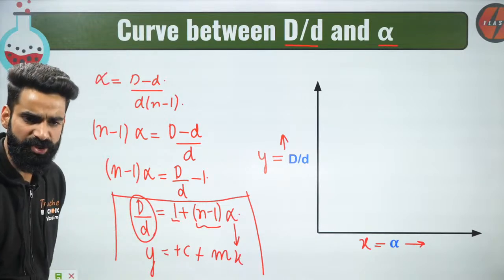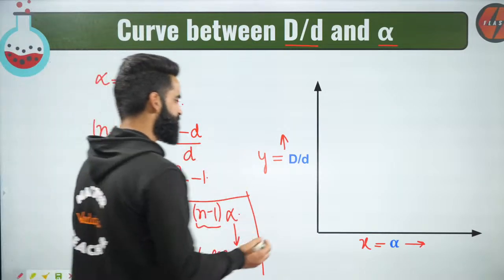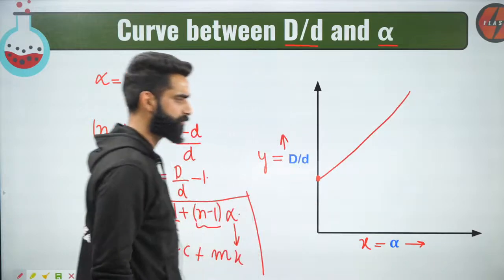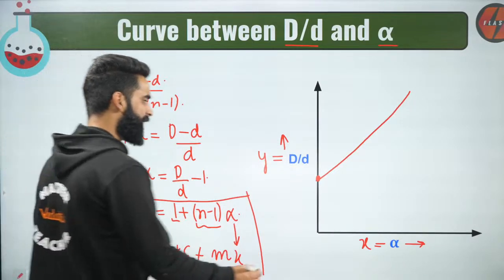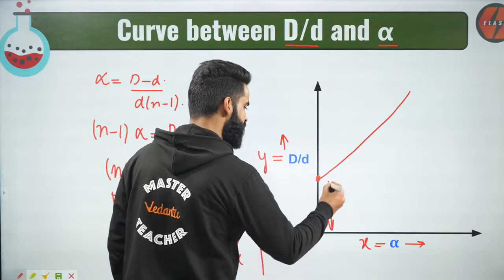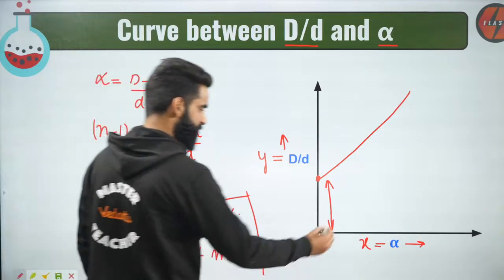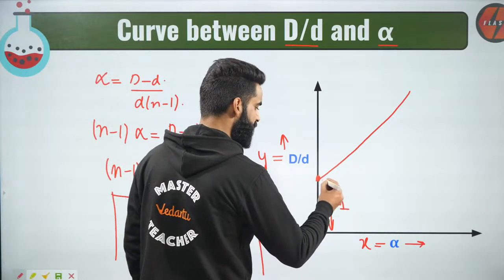What is going to be the nature of the curve? Isn't it going to be a straight line? But that straight line won't be passing through the origin. That is going to have the intercept as well. What is the value of the intercept, guys? I'll say intercept is the value of c. C value over here is 1. Yes, this is the value of the intercept right here.